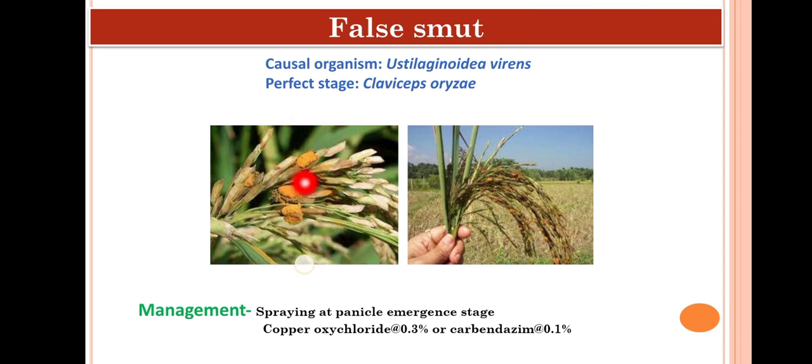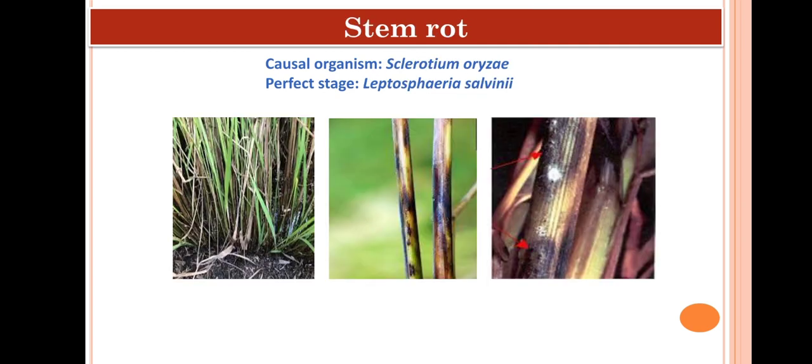Okay, here you can see velvet mass like structure. Okay, that is yellowish or greenish in color. Generally, if the rainfall and cloudy weather persist for a longer period during flowering, then this disease may occur. Okay. Then about the management, during the panicle emergence stage, spray copper chloride fungicide at the rate 0.3% or carbendazim at the rate 0.1%.